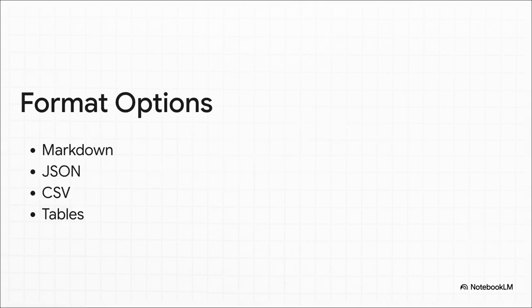Just look at some of these formatting options. You can ask for Markdown, which is fantastic for web content, or JSON and CSV if you're dealing with spreadsheets or databases. But hey, even if you aren't a techie at all, you can simply ask the AI to organize its thoughts into clear, readable tables. The AI can do so much more than just write blocky paragraphs of text, right? But it's only going to format it beautifully if you specifically ask it to.